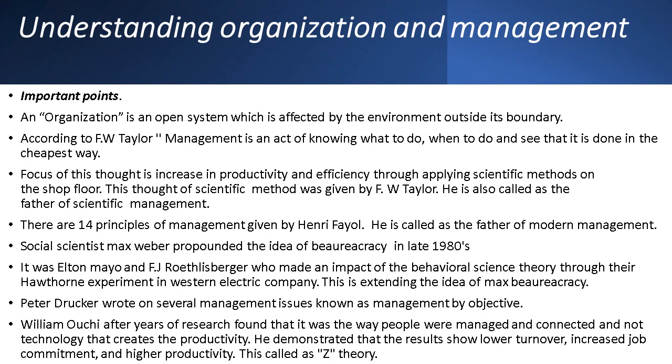His theory is also called Z theory. Z theory is also called Japanese management style. Here the focus is that if an employee is satisfied, he creates good production. So he explained that if the employee is satisfied, you will get good productivity in his Z theory.